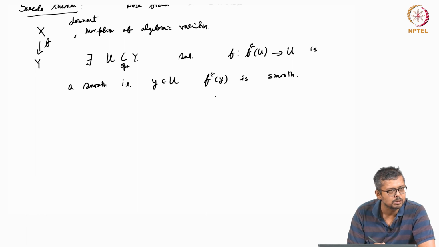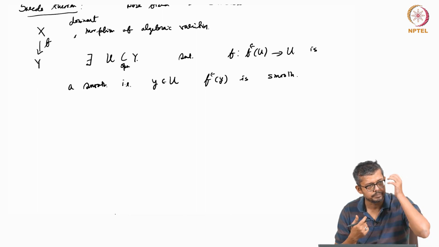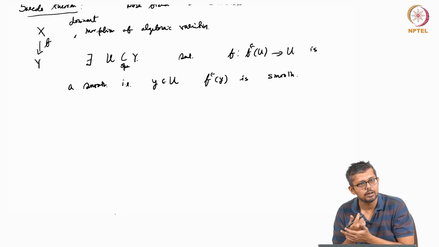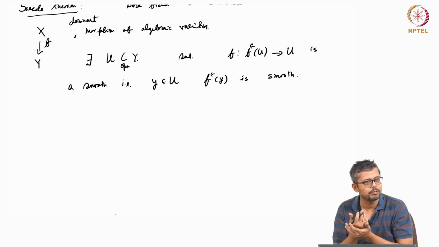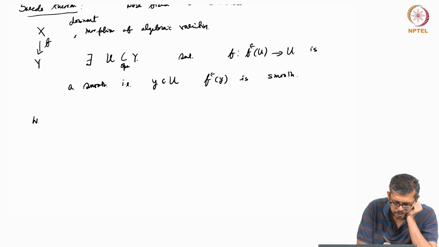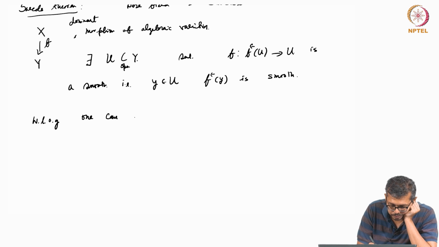F is smooth means that at the tangent space level the map is surjective, or this f is generically surjective at the tangent space level. So that means, at a point. So without loss of generality, we can assume X and Y are affine, because after all any variety you get by patching, by union of affine varieties. So without loss of generality, one can assume X, Y affine.